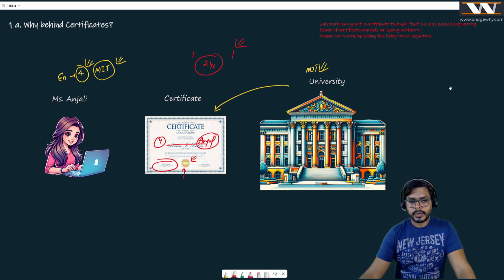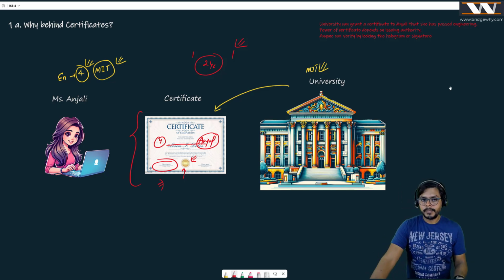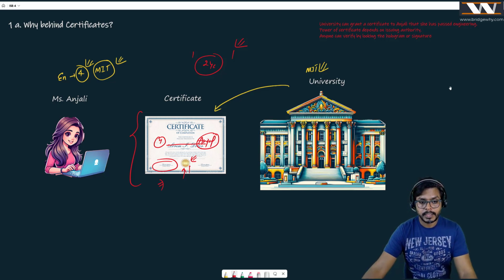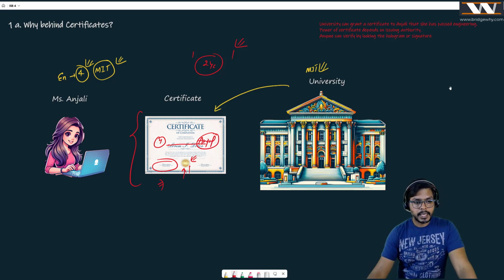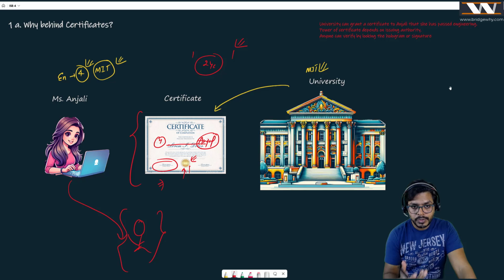But generally, if you passed your engineering, you will get a certificate for your lifetime. What is the use of this certificate? You can show it to anybody, and they have to believe that yes, you have passed from MIT University, if they can check or cross-check this hologram or this signature. Maybe Anjali came back to India after passing her BTech, the 4 year engineering program, and she wants to get a job in India. And in India, of course, everybody is going to ask Anjali, if you passed from MIT University, can I have your certificate? Anjali has to show her certificate.